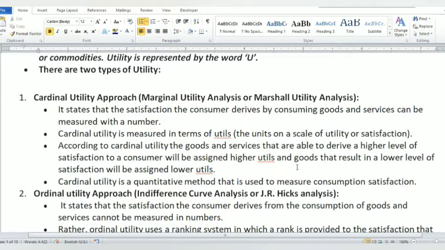When utility is measured in terms of numbers, this type of utility analysis is called cardinal utility analysis, in which utility can be measured with numbers.